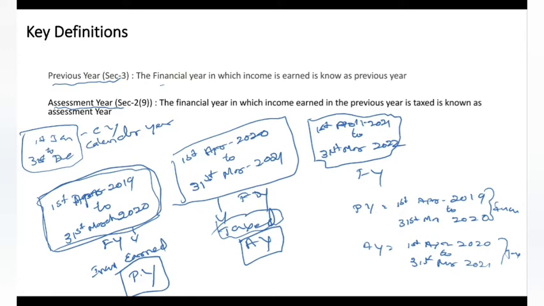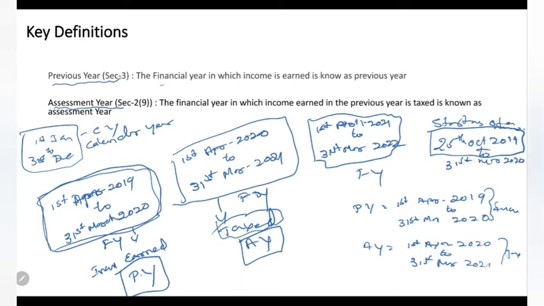The two important things which you have to remember here: if any person is doing a business, he starts the business in the previous year. So if he starts a business on 25th October 2019, it is the starting of a new business. In this case, for him the previous year is going to be 25th October 2019 to 31st March 2020.